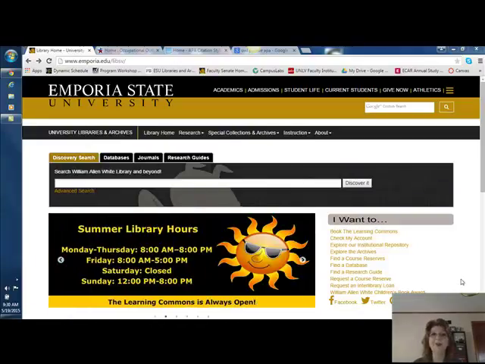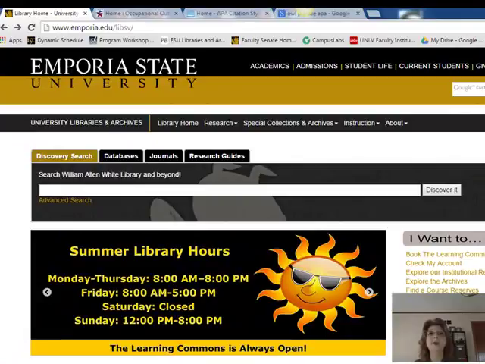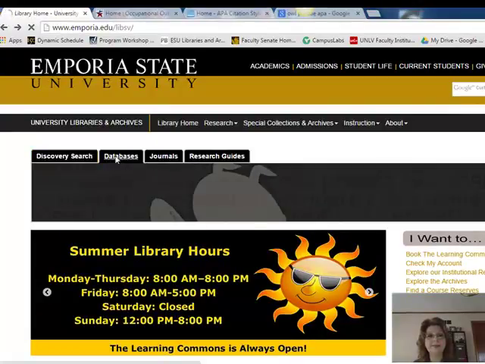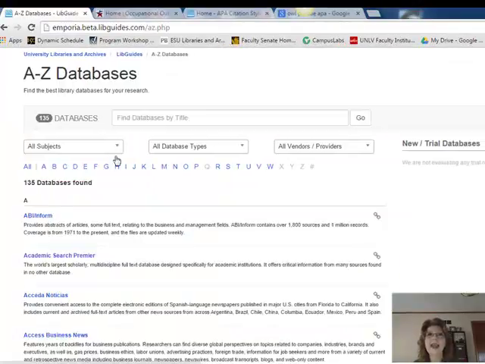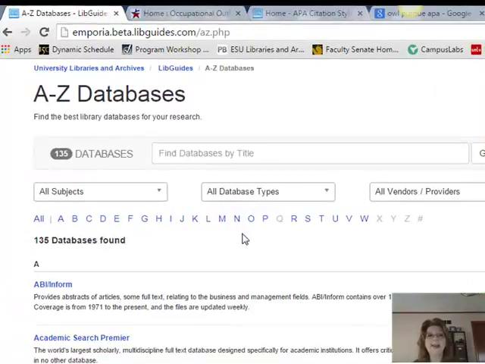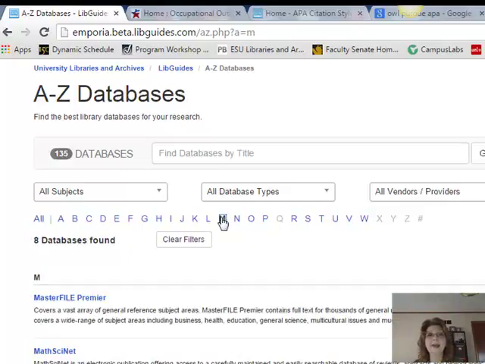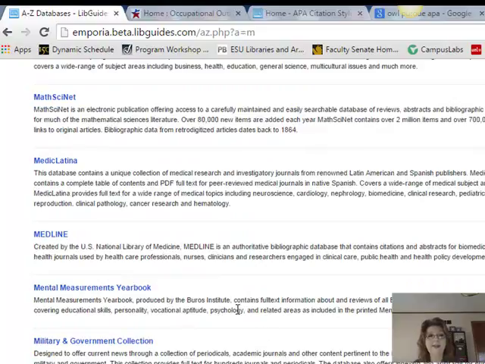Now this will look familiar from our second tutorial. We're going to go to Databases, and I'm going to show you one database in particular for this tutorial that you may or may not have worked with before. This is under the letter M, under the A to Z list of databases. And this one is called the Mental Measurements Yearbook.